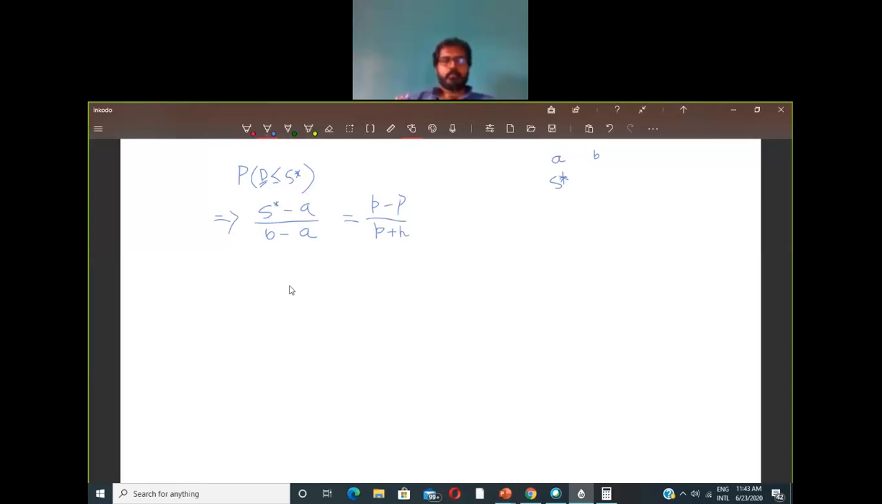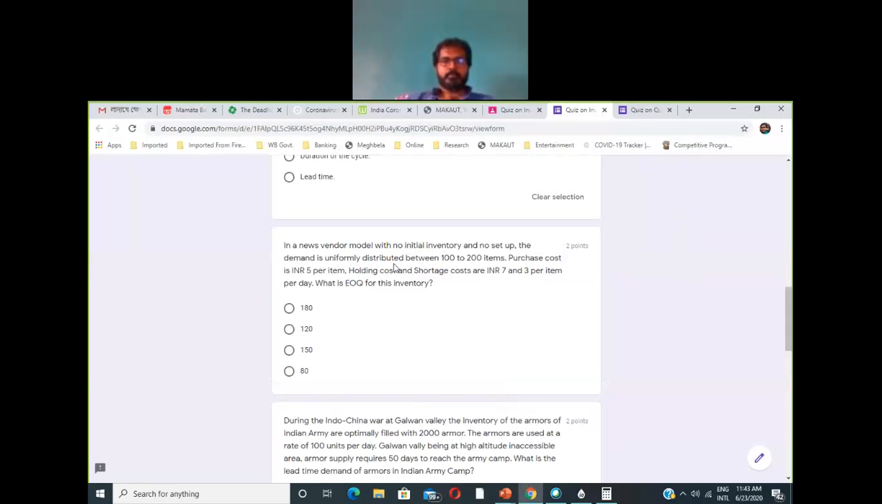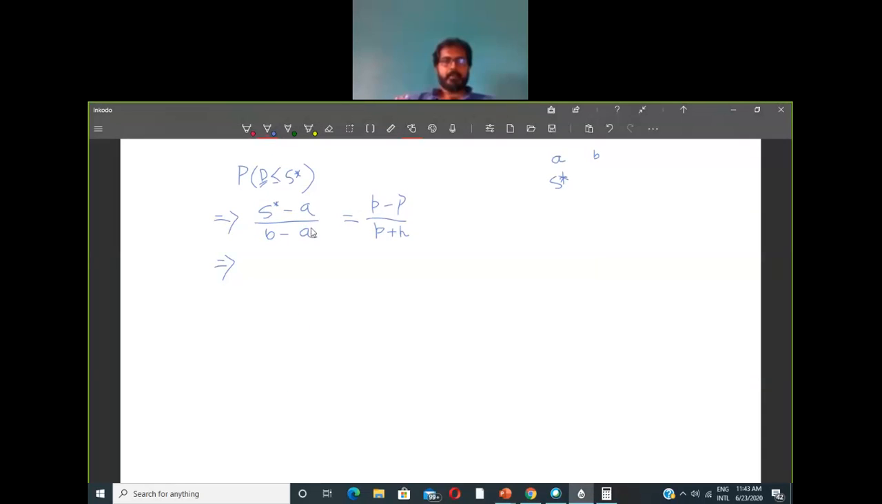Okay, so now if we try to simplify it in our example, if you can remember the question, we have the demand uniformly distributed between 100 and 200 items. So the value of A is 100 over here. So this is A star minus 100, and in the denominator we will have 200 minus 100.